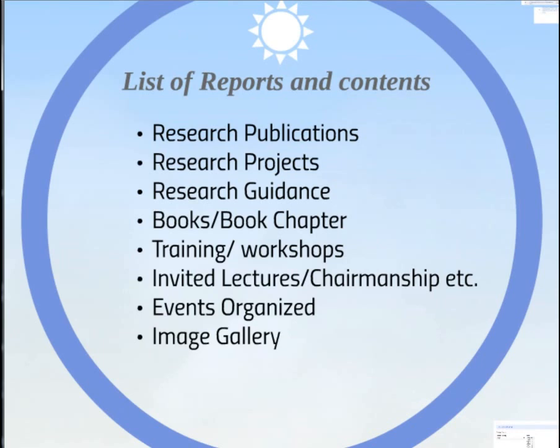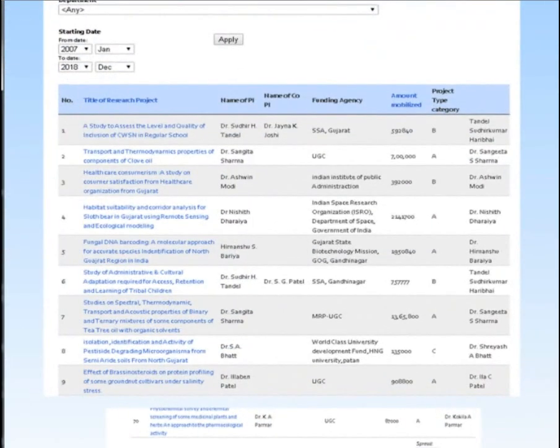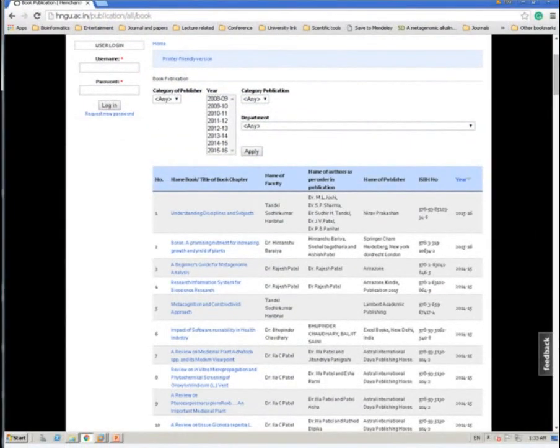Similarly, this entire process is done for the different kinds of aspects. The first one we have already seen, that is the research publication. Similarly, the entire system is also managed for research projects, where you can get all the information for the research project. Book publication by all the faculty can also be visualized in a similar manner.